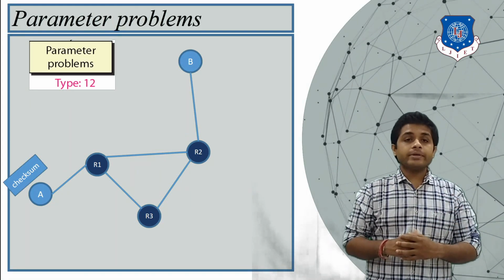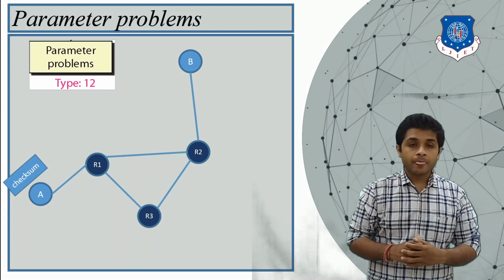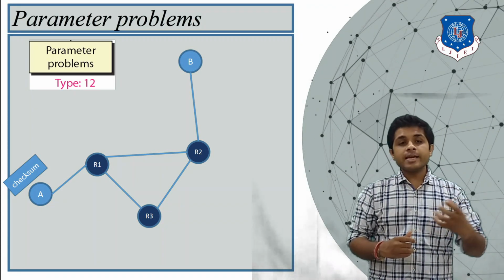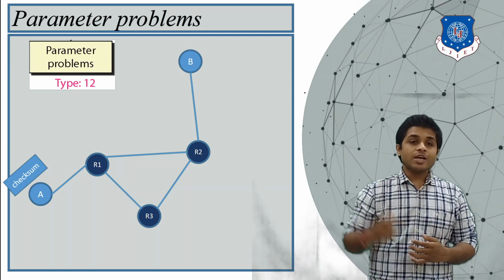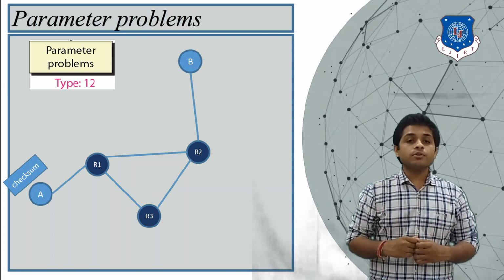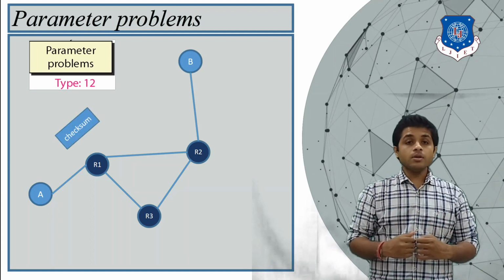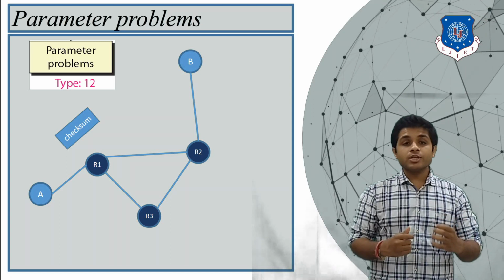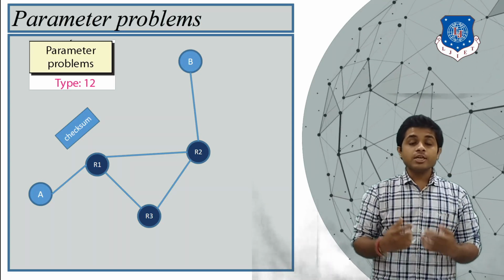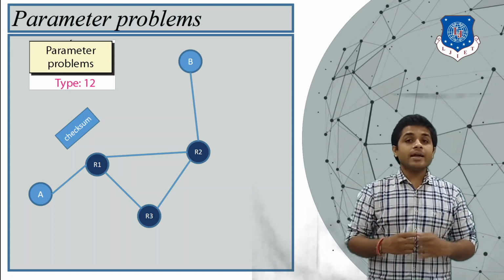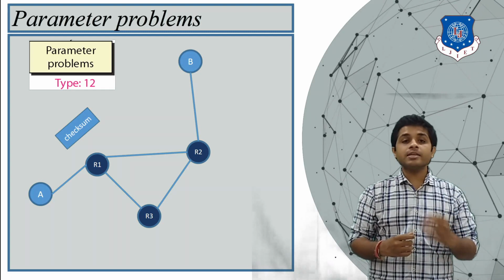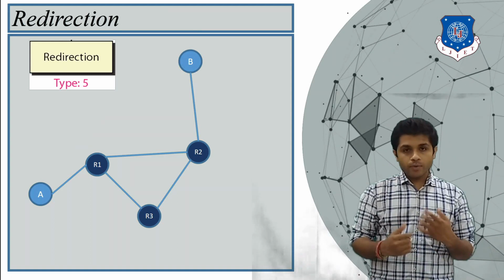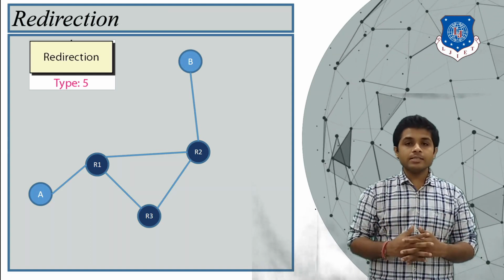The next type is the parameter problem. Now, what is the parameter problem? If you remember, when we send any message, there is one block in that message which is used for error detection. Whenever a router receives any message, it will check the message and ensure whether the received packet contains any error or not. If the packet does not contain any error, it will forward the message. Otherwise, it will discard it.